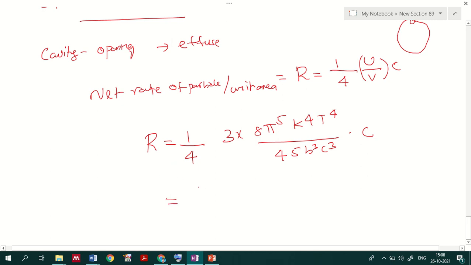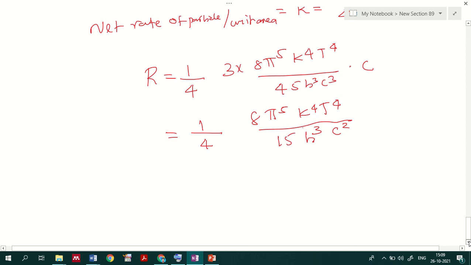So here I keep the 1 by 4 outside, and 3 and 45 cancel each other. So we have 8 pi raised to 5 k raised to 4 T raised to 4 divided by 15 h cube c cube, and c gets cancelled, so c square will be remaining. This is the representation for the net rate of flow of particles through the cavity opening.